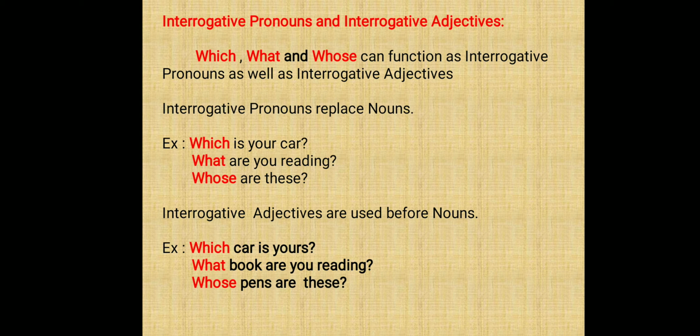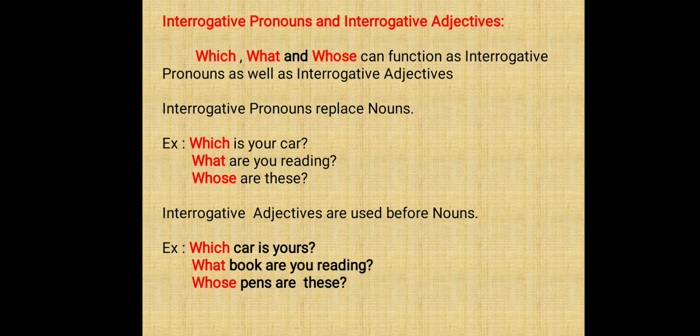Which is your car? What are you reading? Whose are these? So, how will you identify an interrogative adjective? Whenever the interrogative words which, what, whose are used before the noun, then it is said to be an interrogative adjective. Look at the example. Which car is yours? What book are you reading? Whose pens are these? Clear?